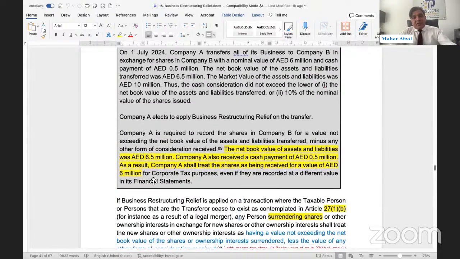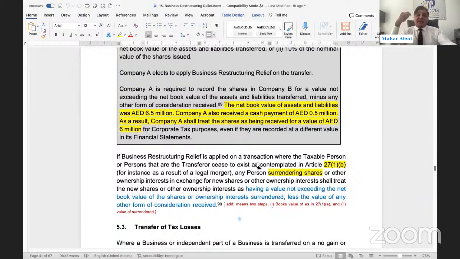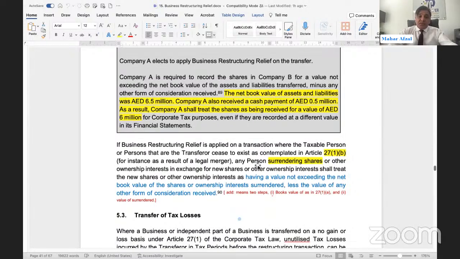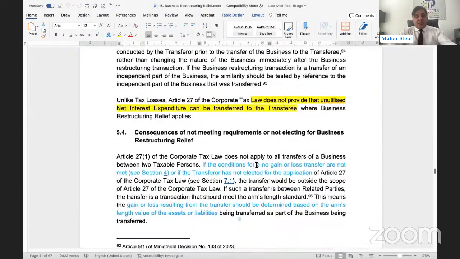But where 27(1)(b) is applicable, we need to assess the value of the shares and equitable interest being surrendered by the transferor, less the net book value of the cash or any other form of consideration received. That will be considered the market value of the equity or any other form of equitable interest received from the transferee or any other person who is paying on behalf of the transferee. Transfer of losses we have already discussed.